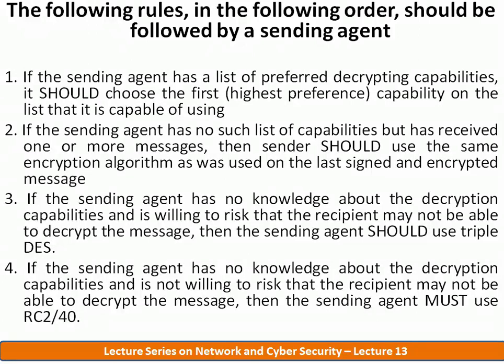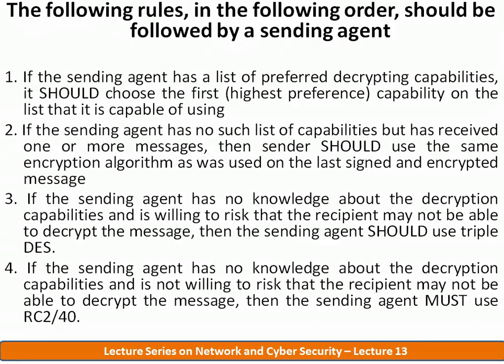Third, if the sending agent has no knowledge about the decryption capabilities and is willing to take the risk that the recipient may not be able to decrypt the message, then the sending agent should use the triple DES algorithm for the encryption of the data.